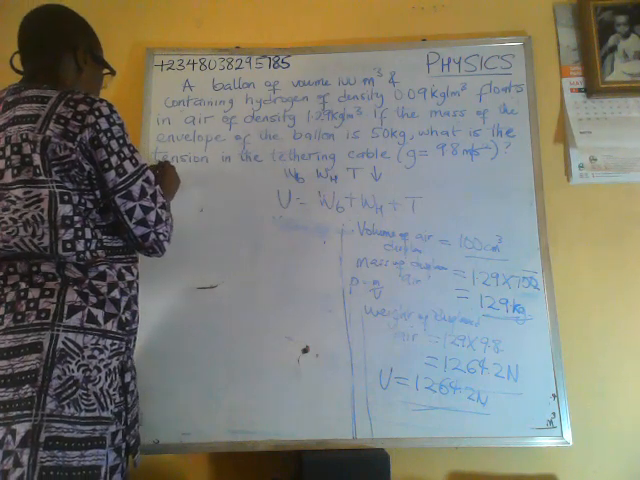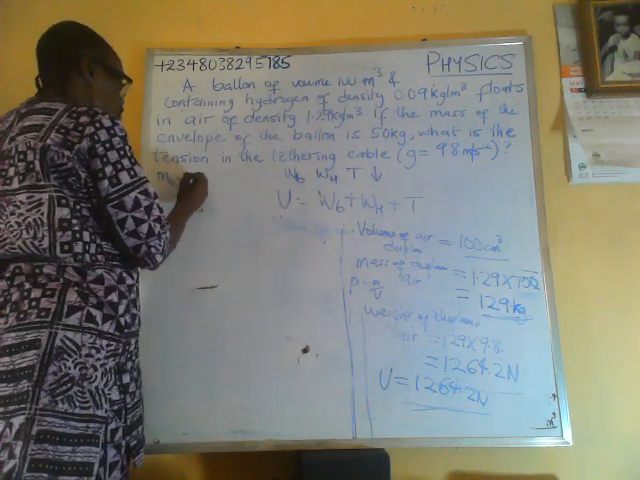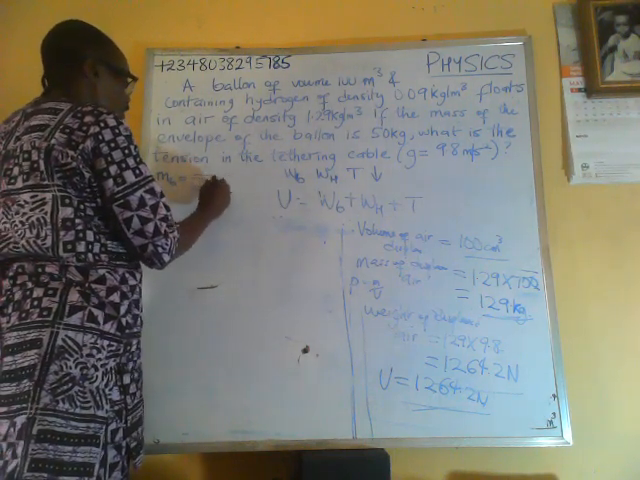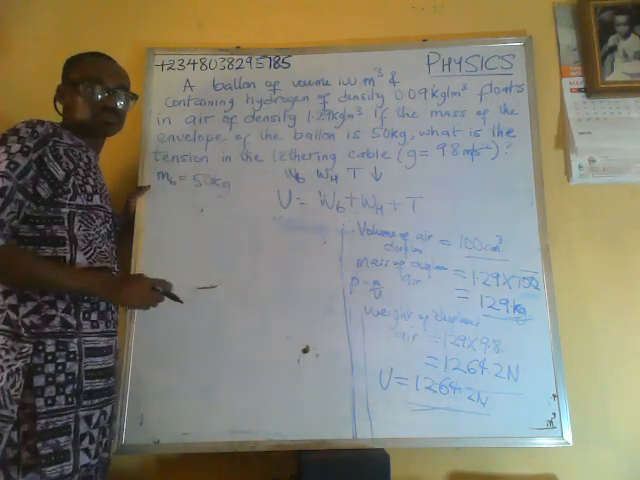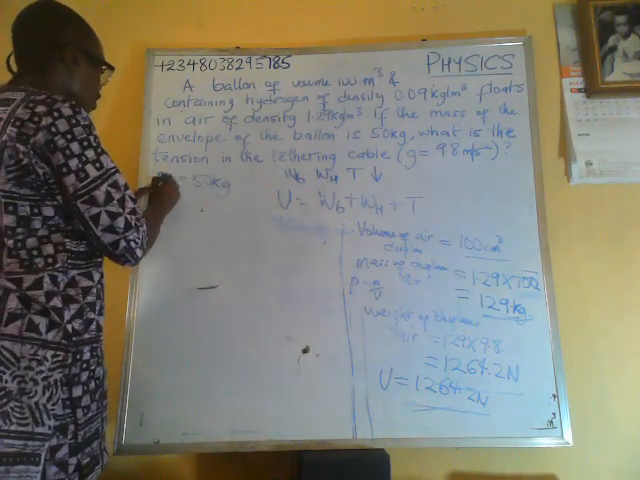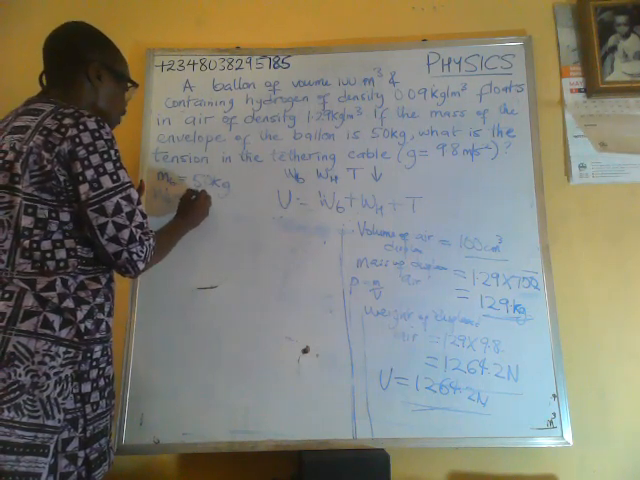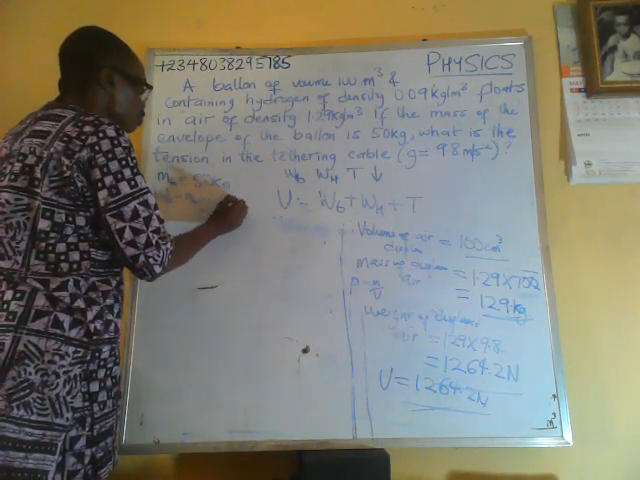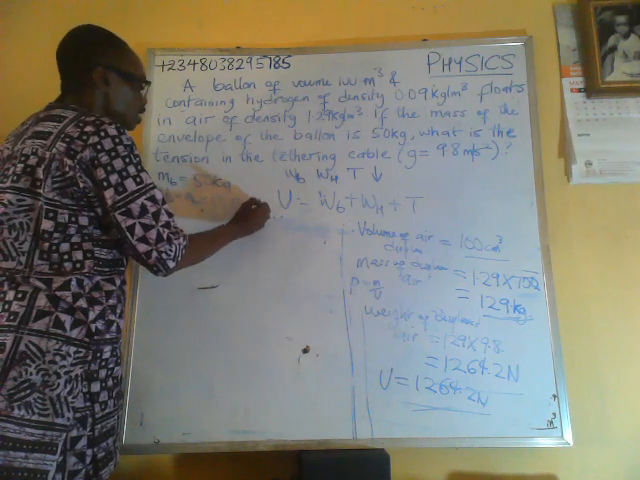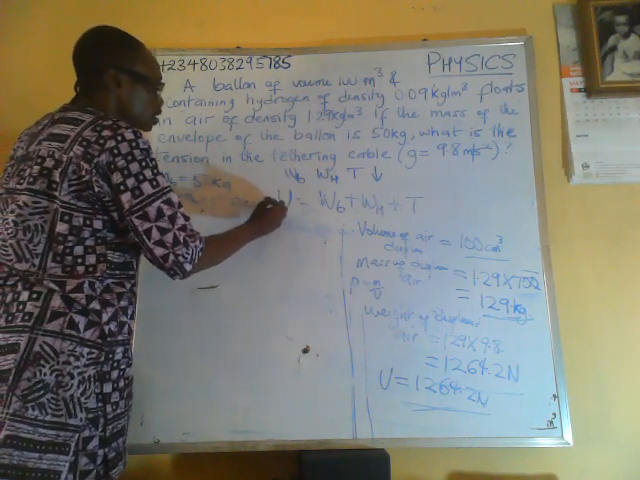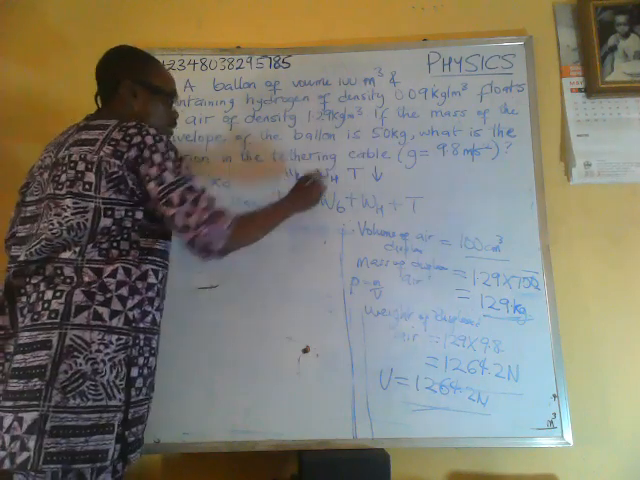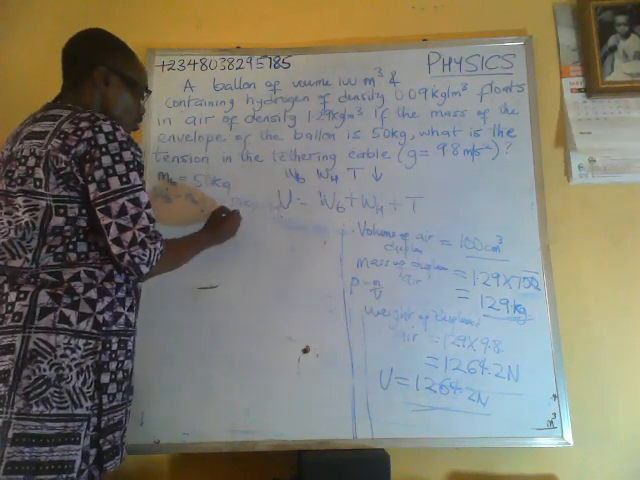So the mass of the balloon is 50 kilogram. So weight of balloon is equal to mass of balloon times g. So we have 50 kg times 9.8 meters per second squared. So that would give us,